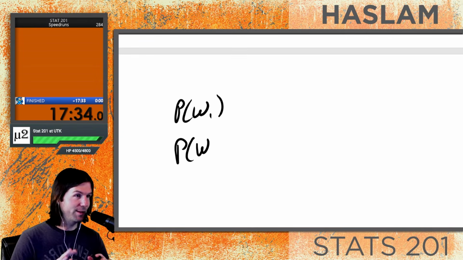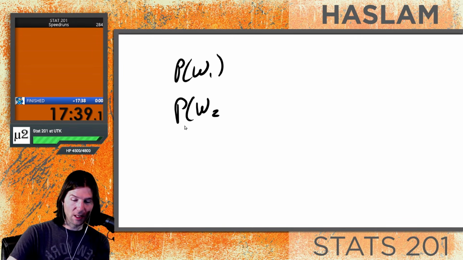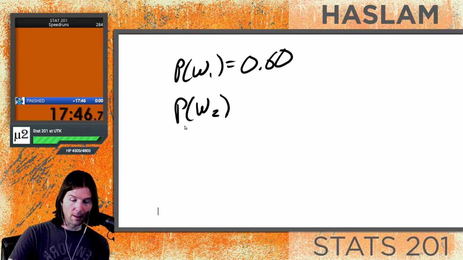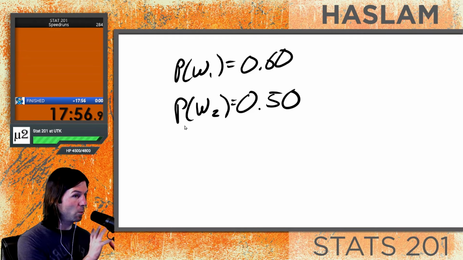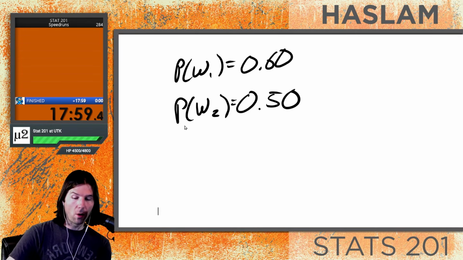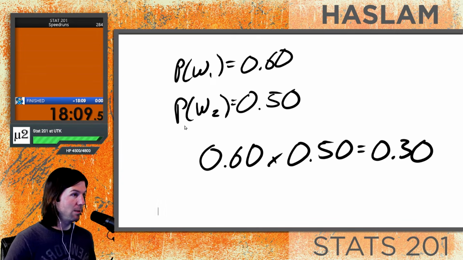Now, they're not playing each other because then it would be dependent. So we have two different teams, two different games, and the first team tonight, historically and due to the odds, is going to have a 60% chance of winning their game, and then the other team has a 50% chance of winning their game. Now, one team winning will not influence the other team. They're playing two totally different teams. So what is the probability that team 1 wins and team 2 wins? All we're going to do right here is multiply these two events together and get this right here. We're going to get 30%. And this would be the probability of team 1 winning and team 2 winning.